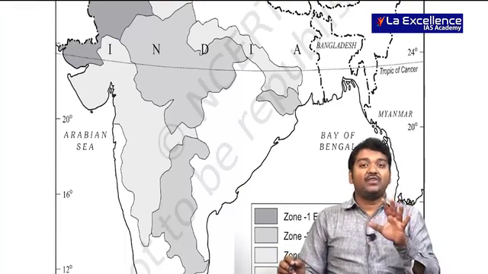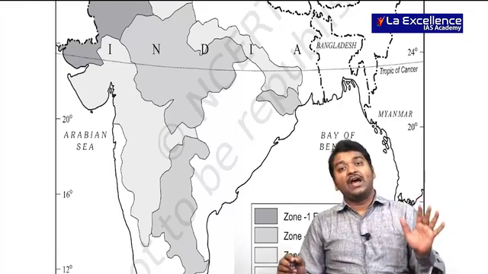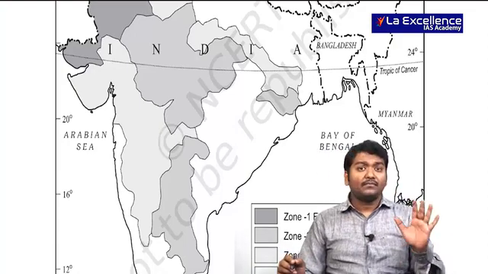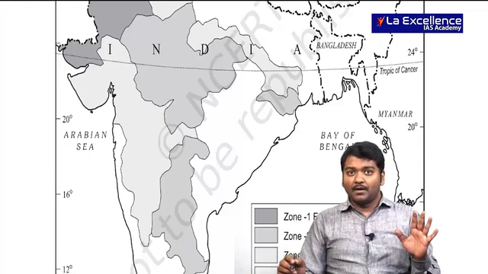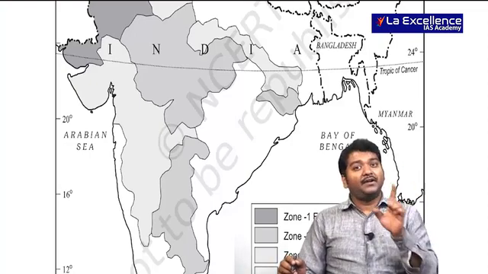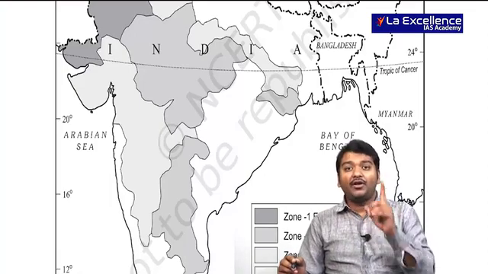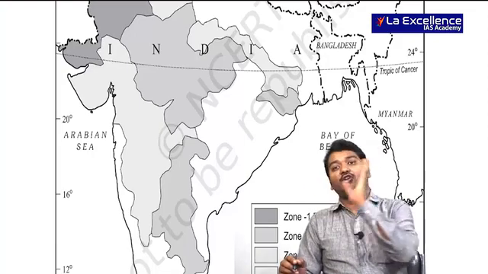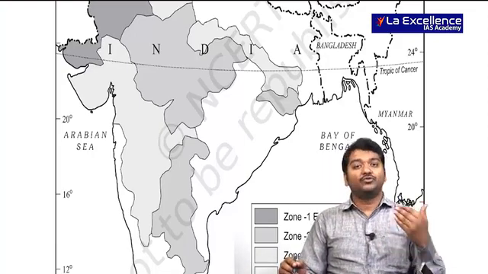Fine guys, so we have covered the 11th standard NCERT book, that is, we have covered Indian physical geography completely. After this, my suggestion to you, please take up the 10th and 12th standard Indian human geography or Indian economic geography. Physical geography is done, human and economic geography you can read, right? So let's quickly look into those books as well.